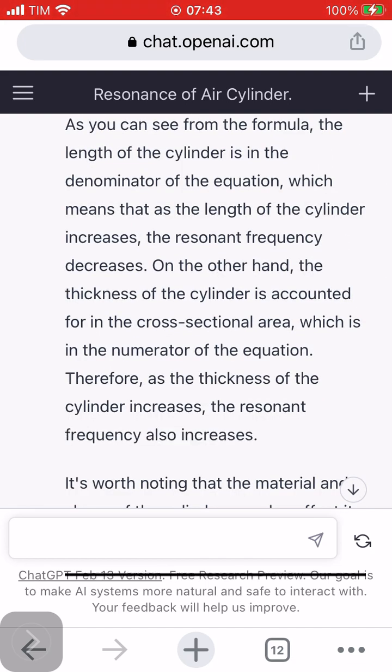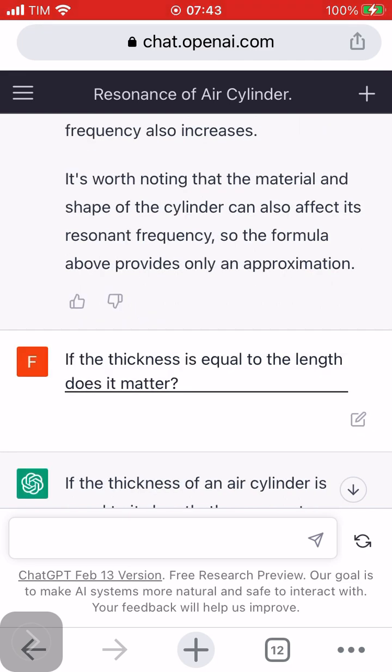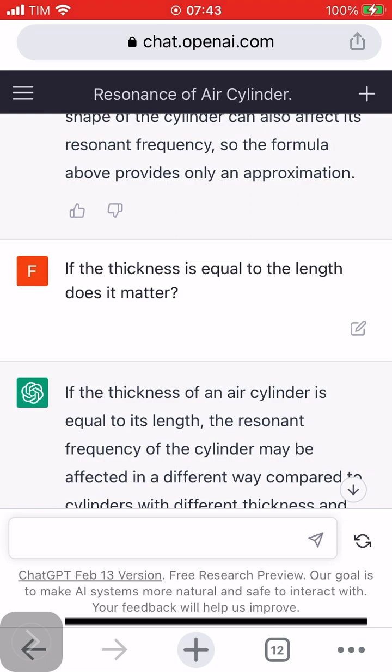It's worth noting that the material and shape of the cylinder can also affect its resonant frequency, so the formula above provides only an approximation. If the thickness is equal to the length, does it matter? If the thickness of an air cylinder is equal to its length, the resonant frequency of the cylinder may be affected in a different way compared to cylinders with different thickness and length ratios.